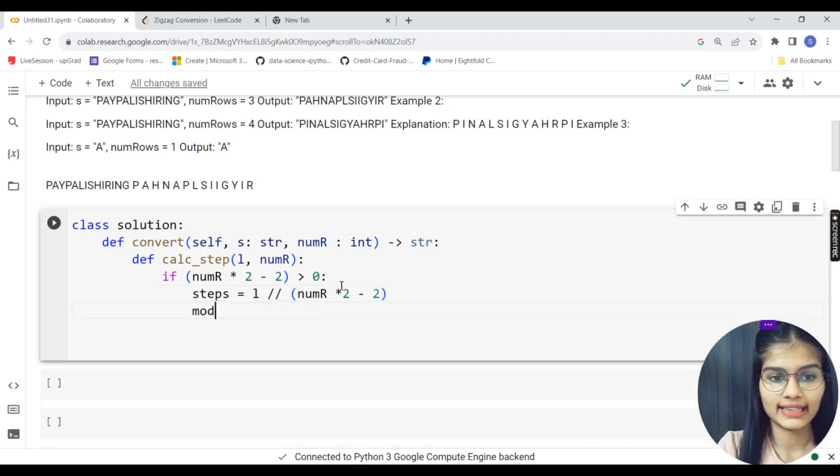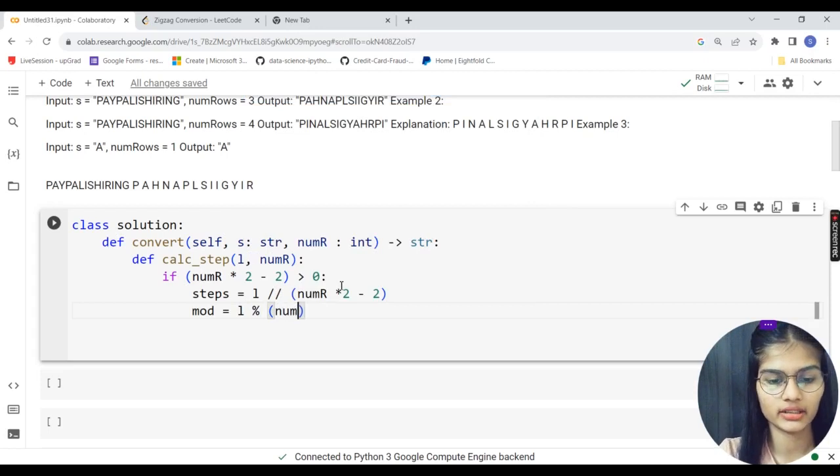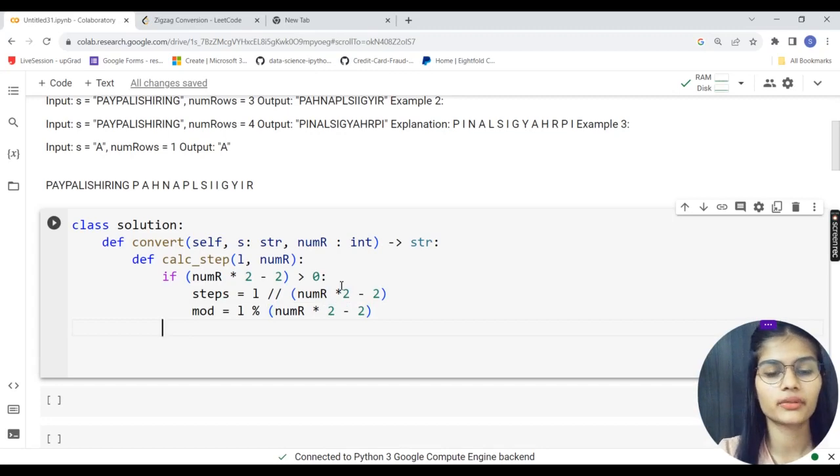Pretty cool. And then I'm taking the mod, again length percentage, and again applying numRows multiplied by 2 and subtracted by 2. Fine. So if my number of rows is greater than 0, this condition will be followed.